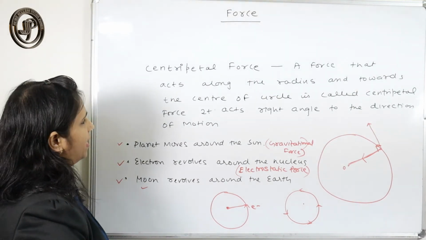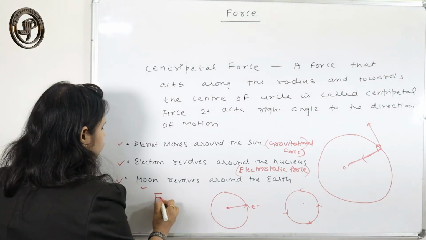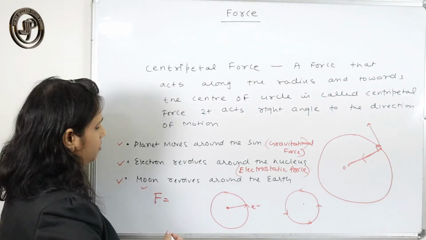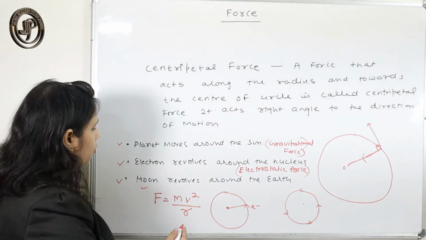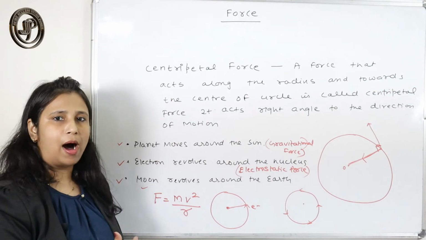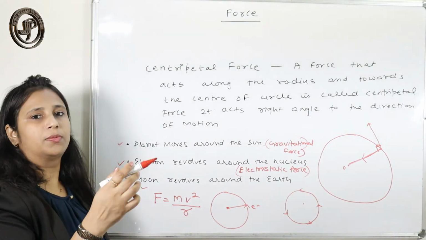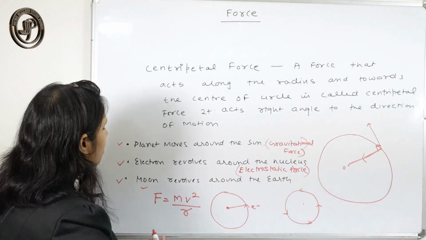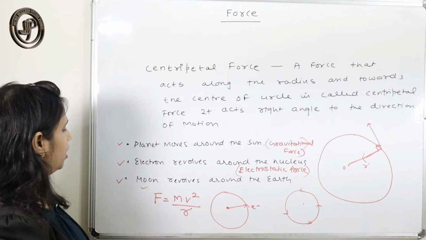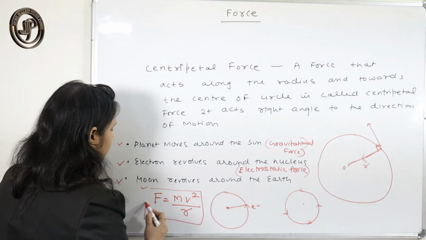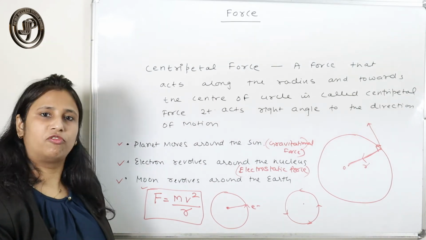So we have given the direction of the force, that is always at a right angle to the direction of motion, and the magnitude of this centripetal force is given by mv square by r, where m is the mass of the body, v is the velocity or constant speed with which the body is moving, and r is the radius of that circular path. By using this formula, we can find the magnitude of the centripetal force.